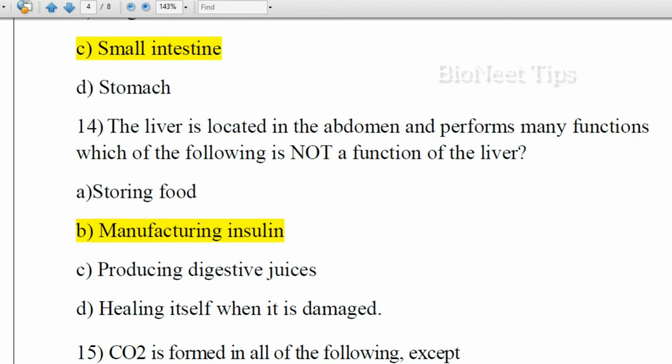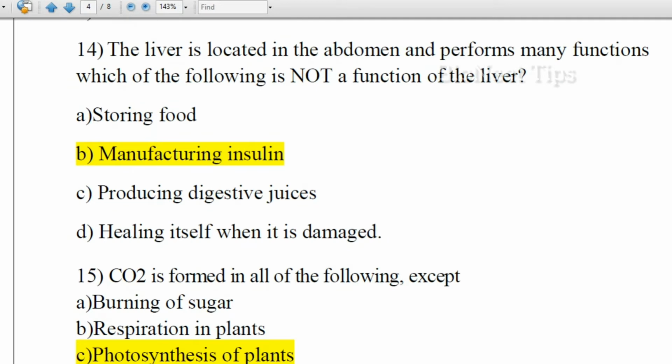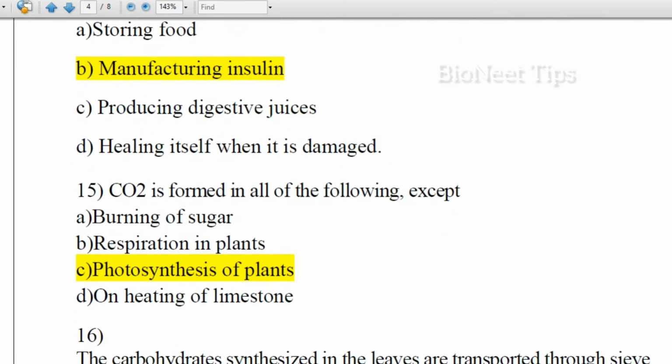We have all studied that the liver is the only gland which has the capacity to heal itself by the process of regeneration, and the only function that is not performed by the liver among all these is the manufacturing of insulin. Manufacturing of insulin is done by the pancreas.